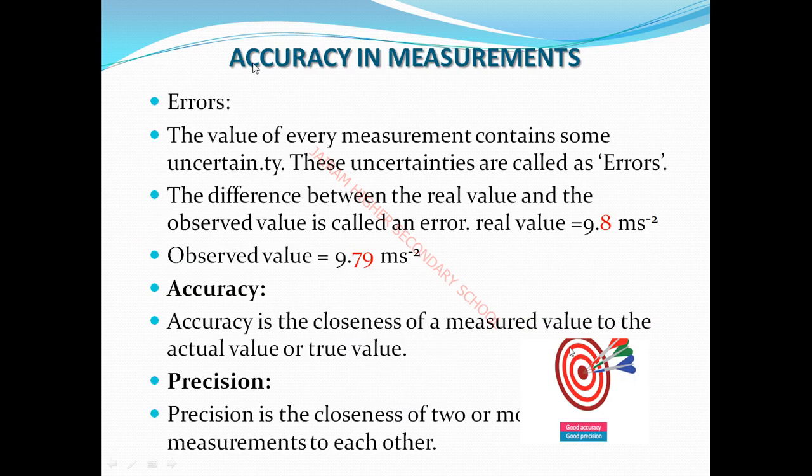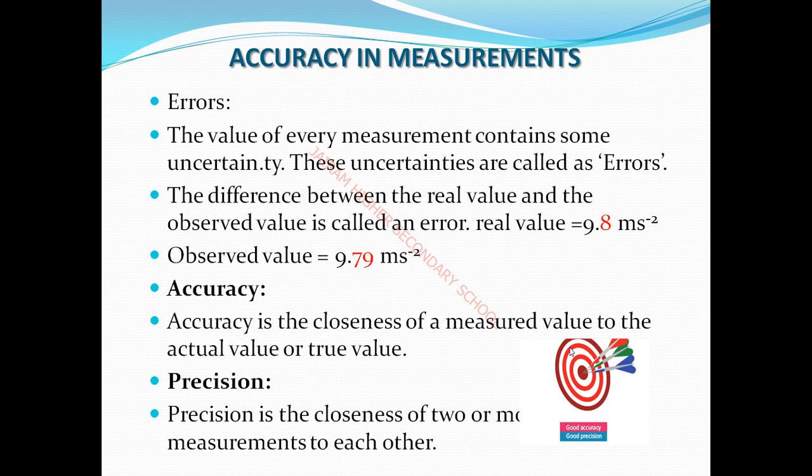Okay, next topic, students, is accuracy in measurement. The words accuracy and precision are both used here. The term error is a new term, used to describe accuracy in measurements. Normally some error will be there, some uncertainty, that means error.